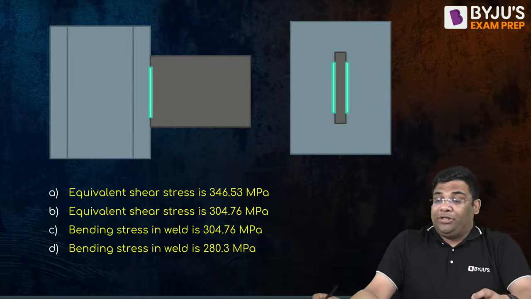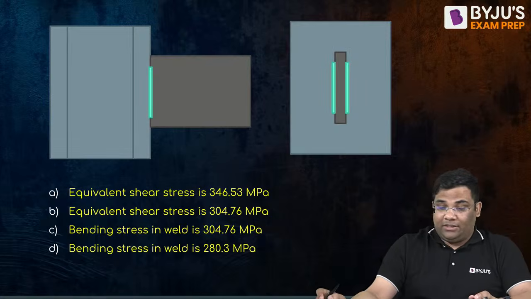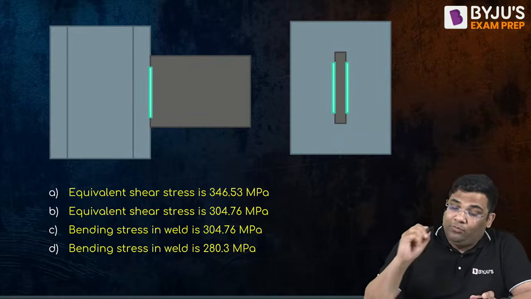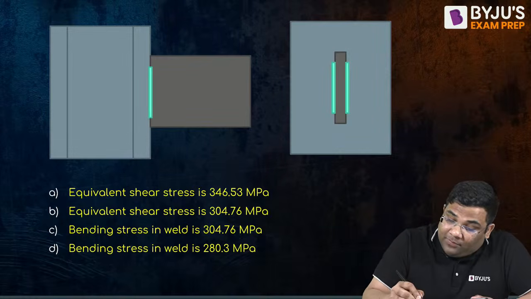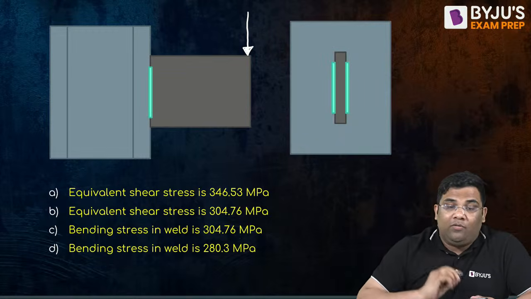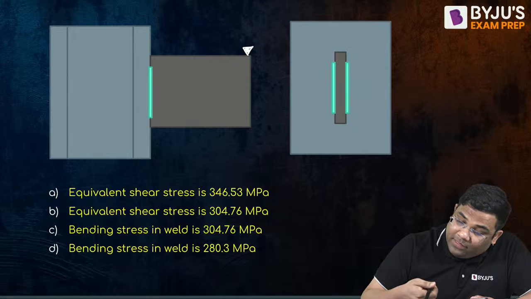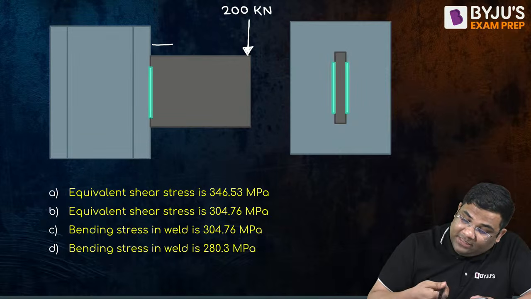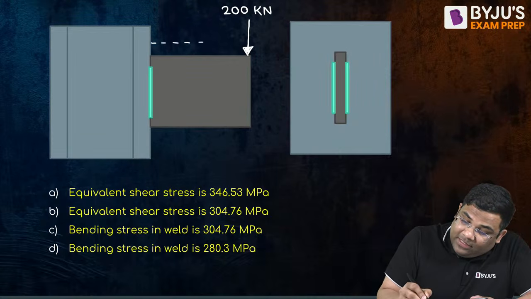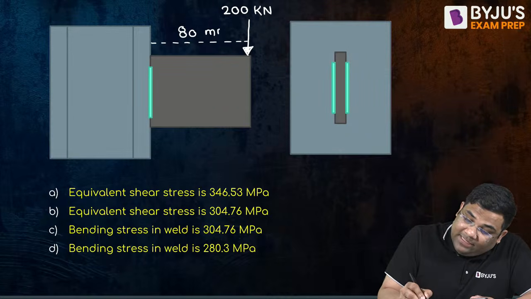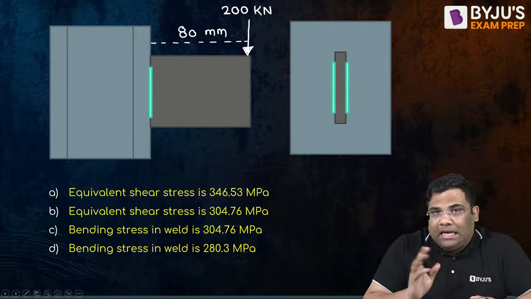So this question is about the eccentric welded connection. Yes. You can see that two views are given to you. Suppose there is a load acting here. Suppose the load value is 200 kilonewton. And suppose this distance is given to us as 80 mm, right? This is a plate welded to a I section.